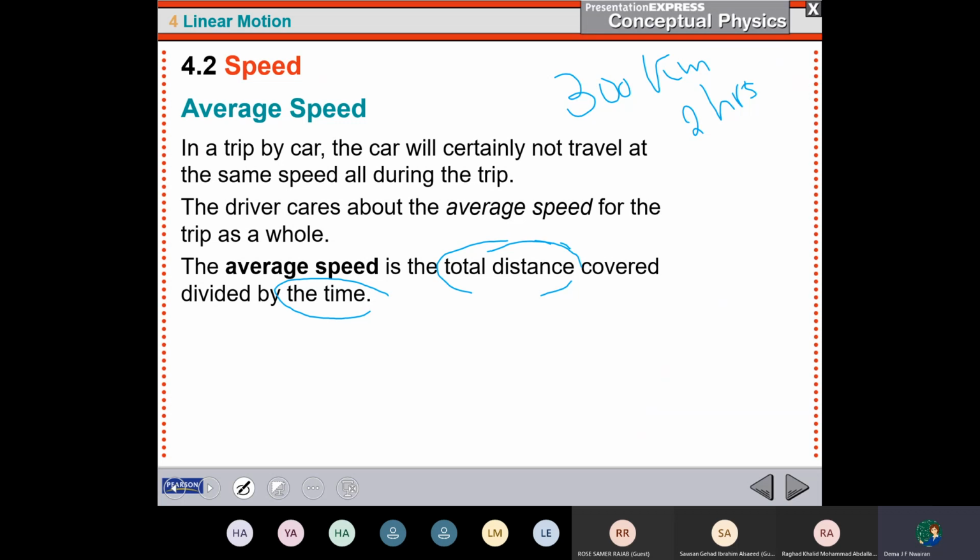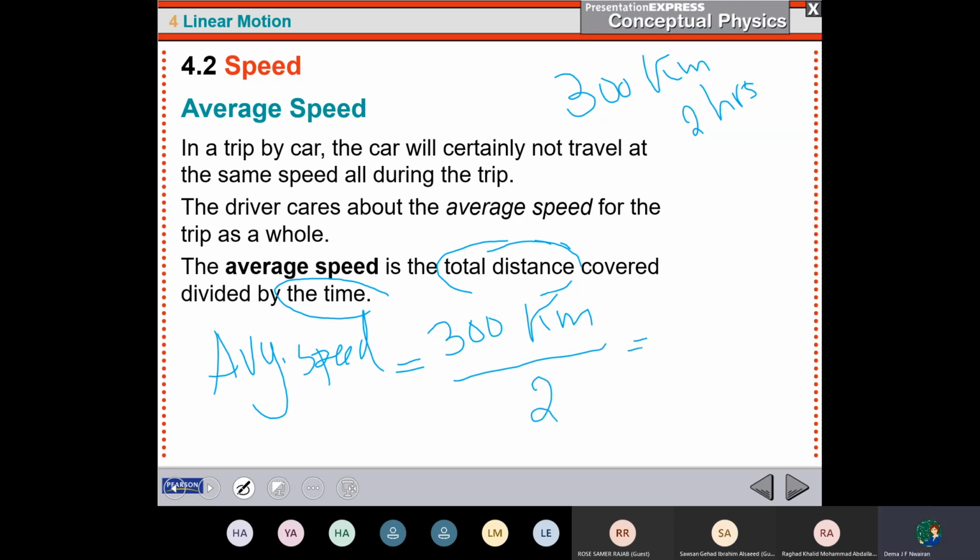So I can say that in average, my car's speed is... Teacher, how do you know it takes 2 hours? It is an example from me. Oh, okay. So my average speed will be 300 kilometers over 2. So I can say my speed is 150 kilometers per hour. This is my average speed.